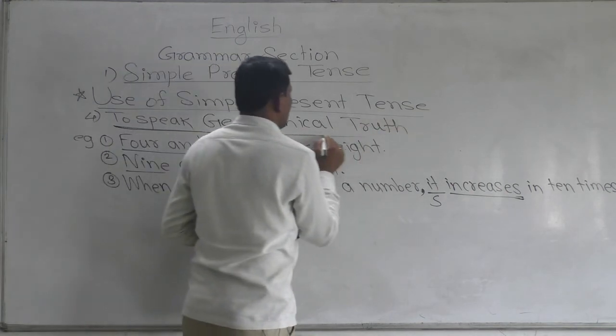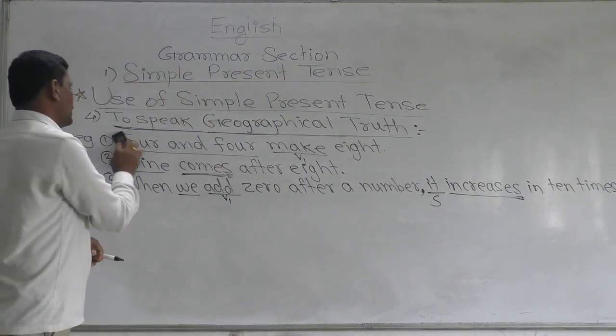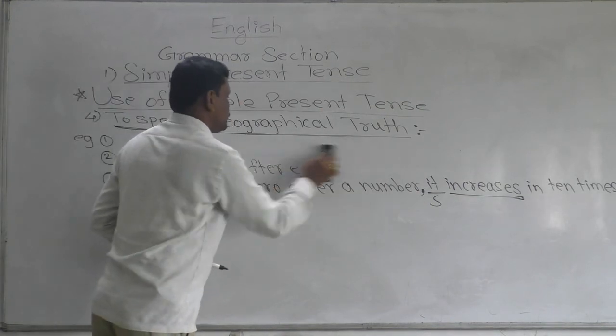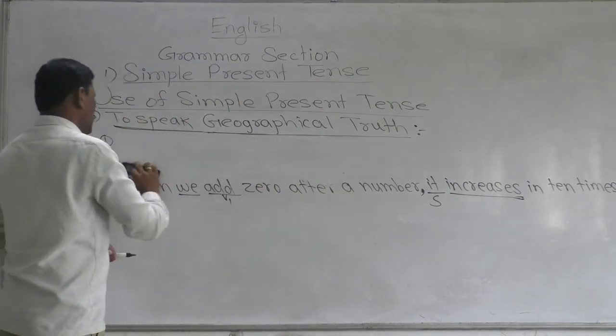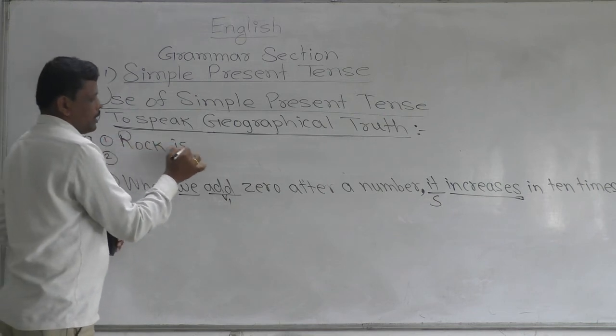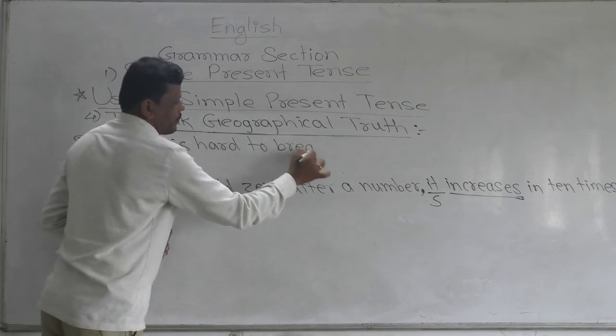To speak geographical truth, we have to use simple present tense. For example, rock is hard to break.